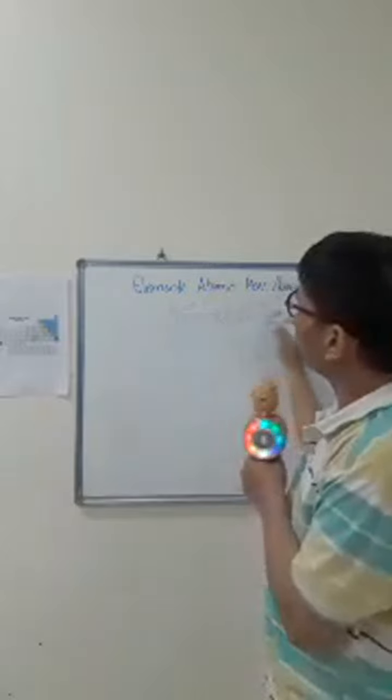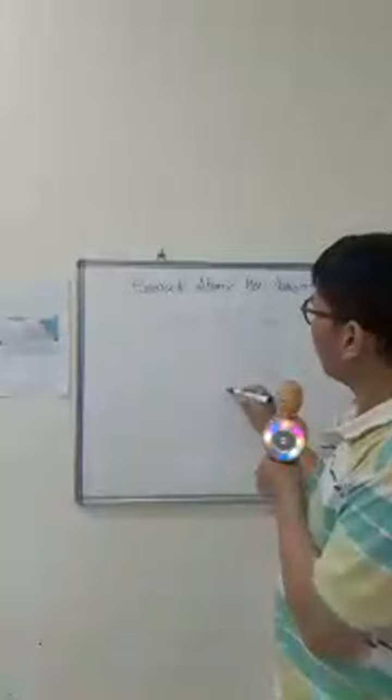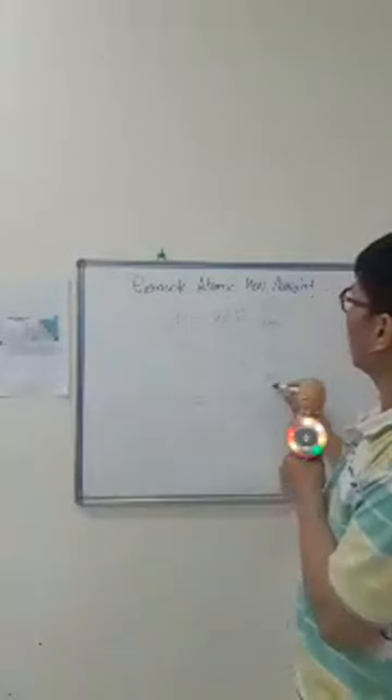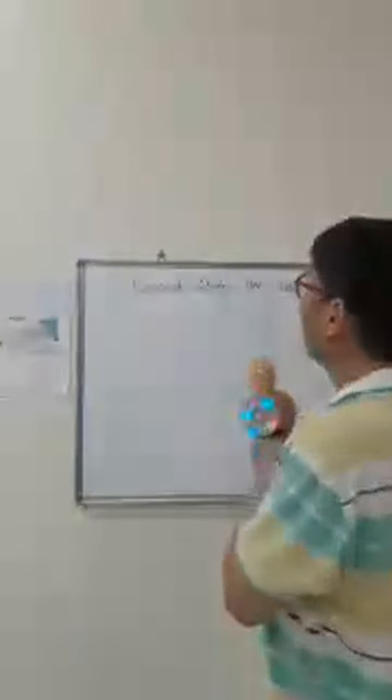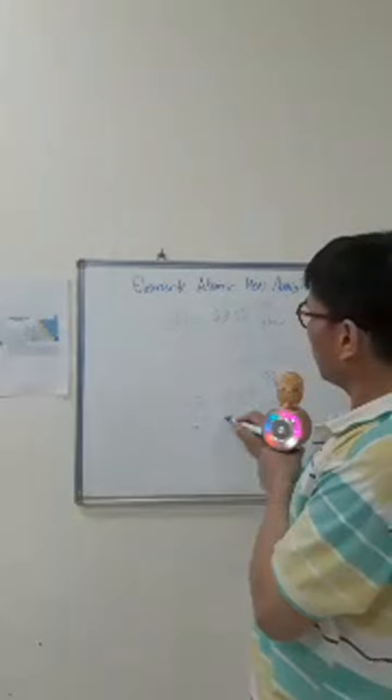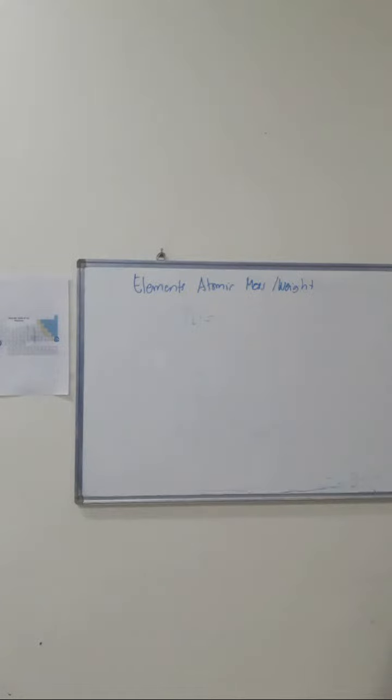So, if you have the cobalt, you have also the nickel. We have 58.69 gram per atom. Now we have also chromium, which is 52.